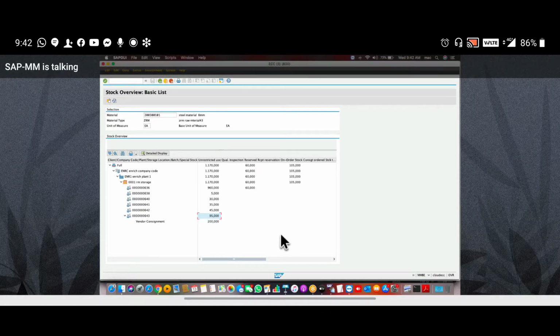What is reservation? We all know that booking, blocking, right? If you want to travel, you will block your bus seats, flight seats, train seats, right? That is what reservation is. Now here also, when you purchase the materials and keep them in stock, that stock can be used by any department for their work purpose. But from that, I want to block some stock for future use purpose.